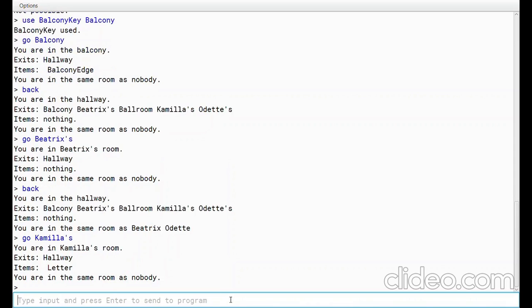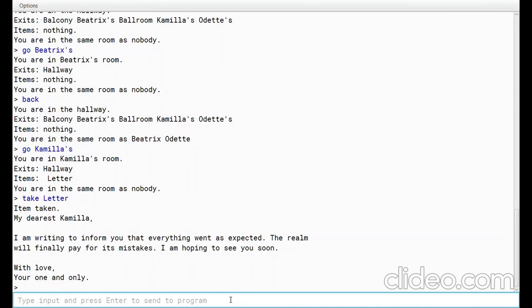Okay, there's a letter in Camilla's room. Let's take it. Okay, we got the letter and it's actually displaying to us what the letter is saying. "My dearest Camilla, I am writing to inform you that everything went as expected. The realm will finally pay for its mistakes." Okay, that's a bit dark. "I'm hoping to see you soon. With love, your one and only." So I'm assuming that's going to be the king, and Camilla's having an affair with him. Okay, sure. So it's pretty obvious that Camilla is the one who's done all of this.